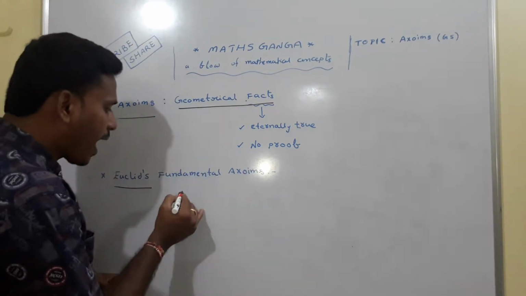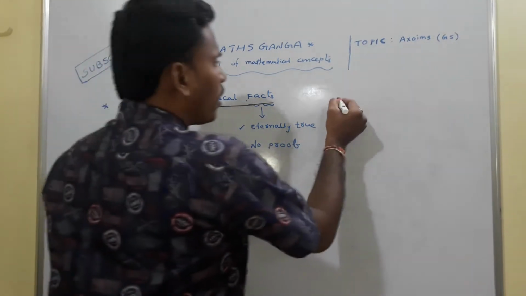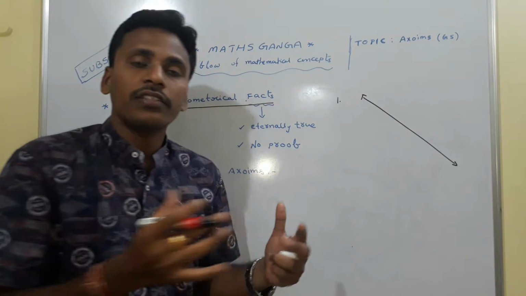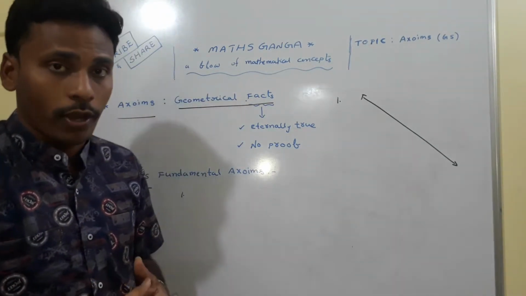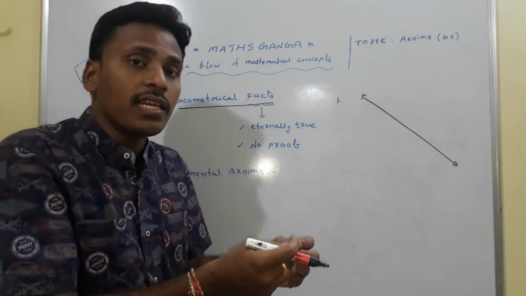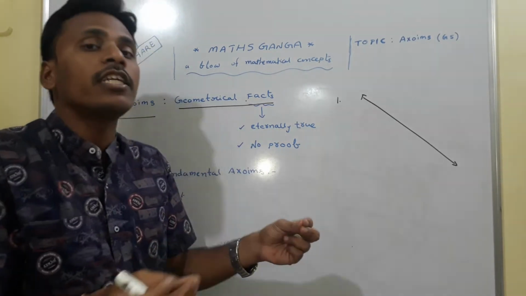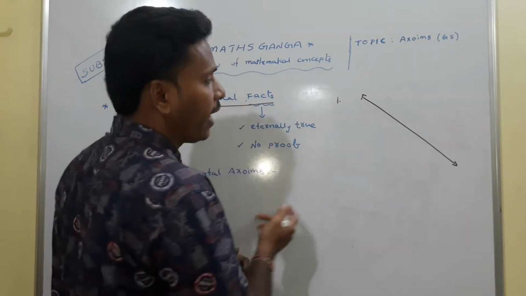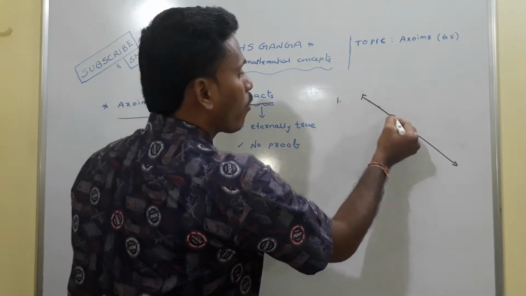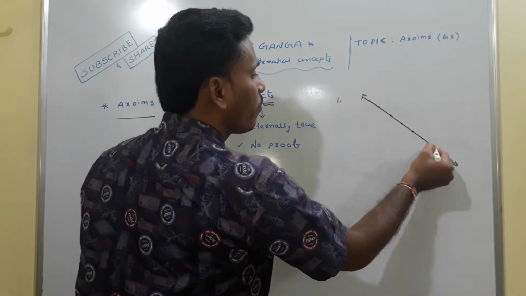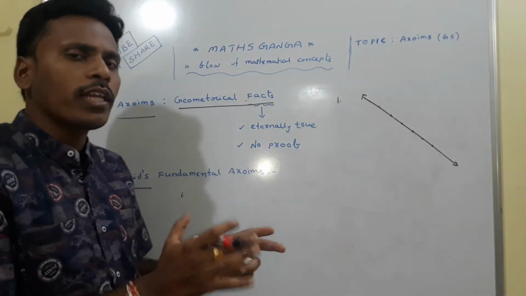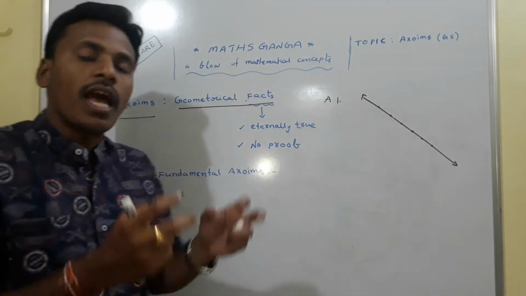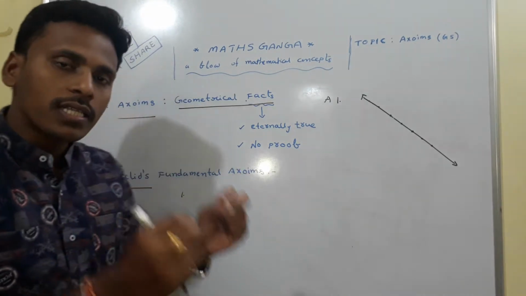The first fundamental axiom: take a line. As we discussed, a line is an extension of a line segment endlessly in two directions. If you consider a line extending indefinitely in both directions, there exist infinite number of points on this line. This is the initial observation. The observation is very clear, but we mention it as axiom 1: there exist infinite number of points on a single line.